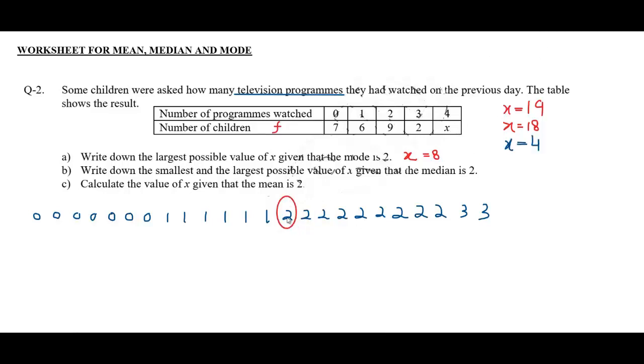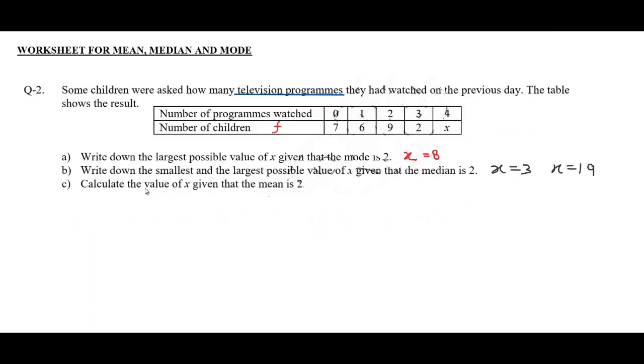Suppose this 2 is median now. Now we have 13 values on the left hand side and 10 values on the right hand side. To make it 13 values on the right hand side, there will be 3 more values on the right hand side, and those 3 will be 4s. So there will be 3 4s that will make us 13 values on the right and 13 on the left hand side. Now in this case, this x is 3 now. Now by observing all the scenarios, we have observed that the maximum value of x can be 19 and the minimum value of x can be 3.